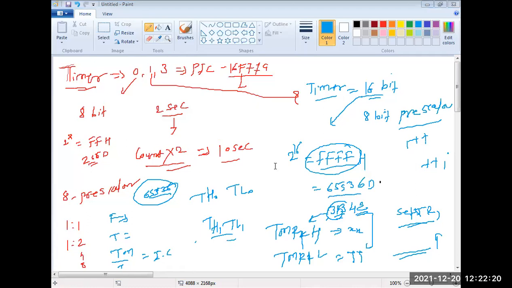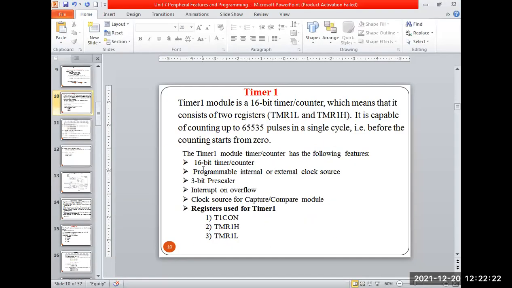This is the process for that. And these are the features for that, as I mentioned, it is a 16-bit timer. So it is programmable, means I can provide the time delay, I can use the internal as well as the external clock source. It has a 3-bit prescalar value. So once I design the timer for 1 second, for 3-4 seconds, I can generate with the help of multiplying the prescalar value.